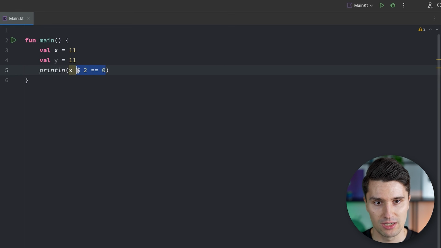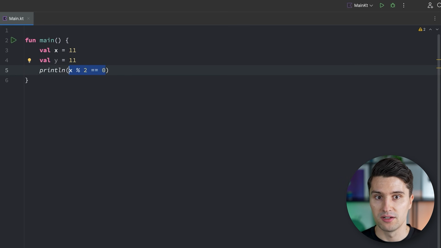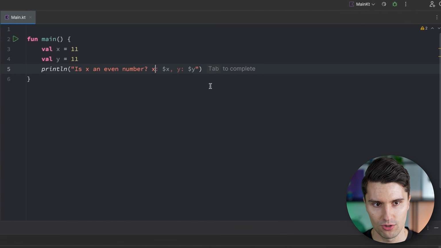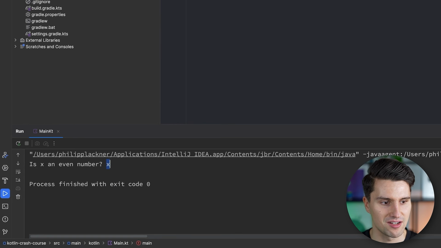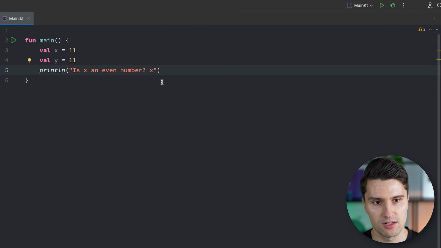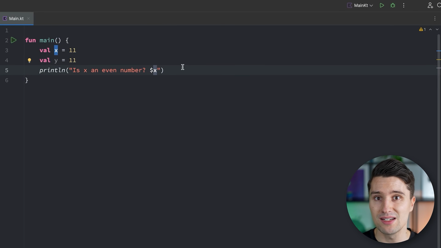And we could also take this expression and put that in a bit more readable string. So we could say, is x an even number? And then in order to take this value of x and include it in our string, just doing this would not work. You can see this would simply print x as a character, but we want to print the value of x. So what we want to do is use this $ sign. That is a string template operator, so that instead of using x as a character, we include the actual underlying value of x.